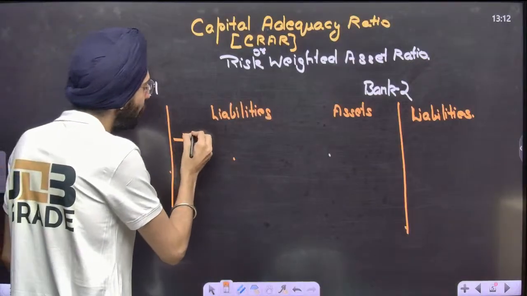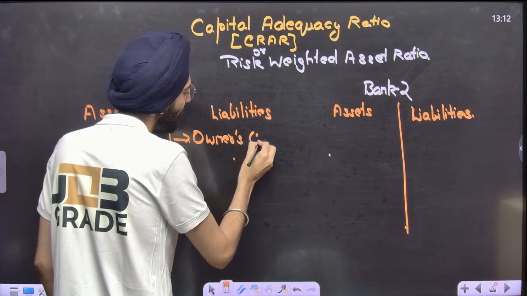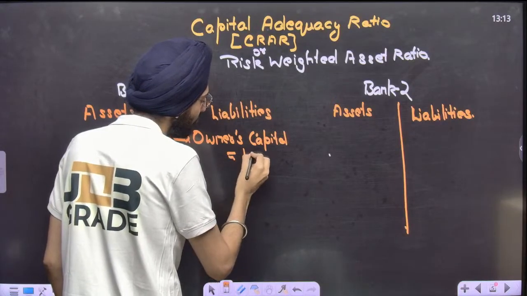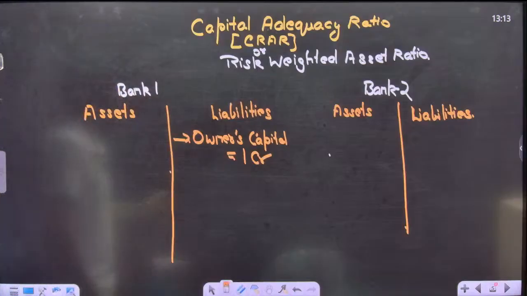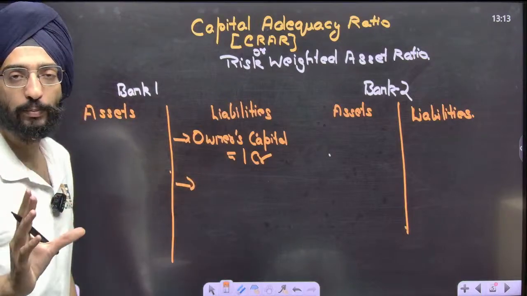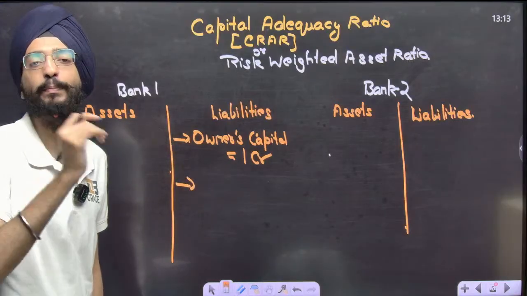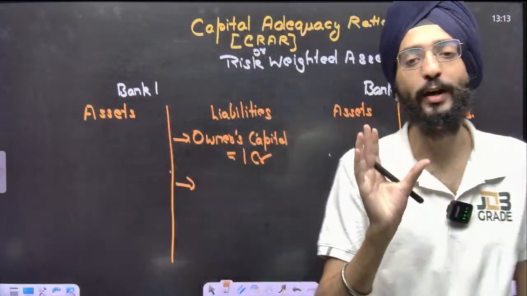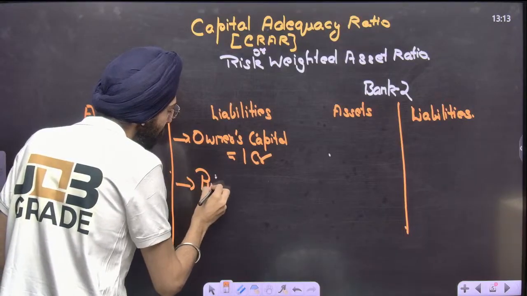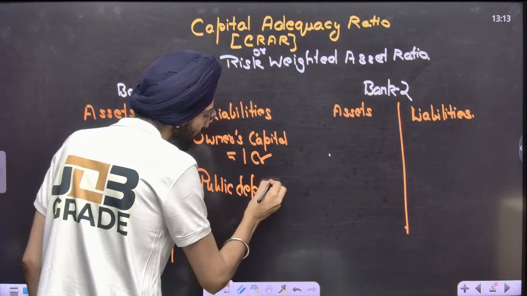For example, the owner's capital is 1 crore. That's a liability of the bank. Again, take deposits of the public. It's an asset for the public because that's their investment, and they're going to get it back. But it's a liability for a bank because at a certain moment of time, they have to repay that to the public. That's the liability aspect. Public deposits are nothing but a liability for a bank.